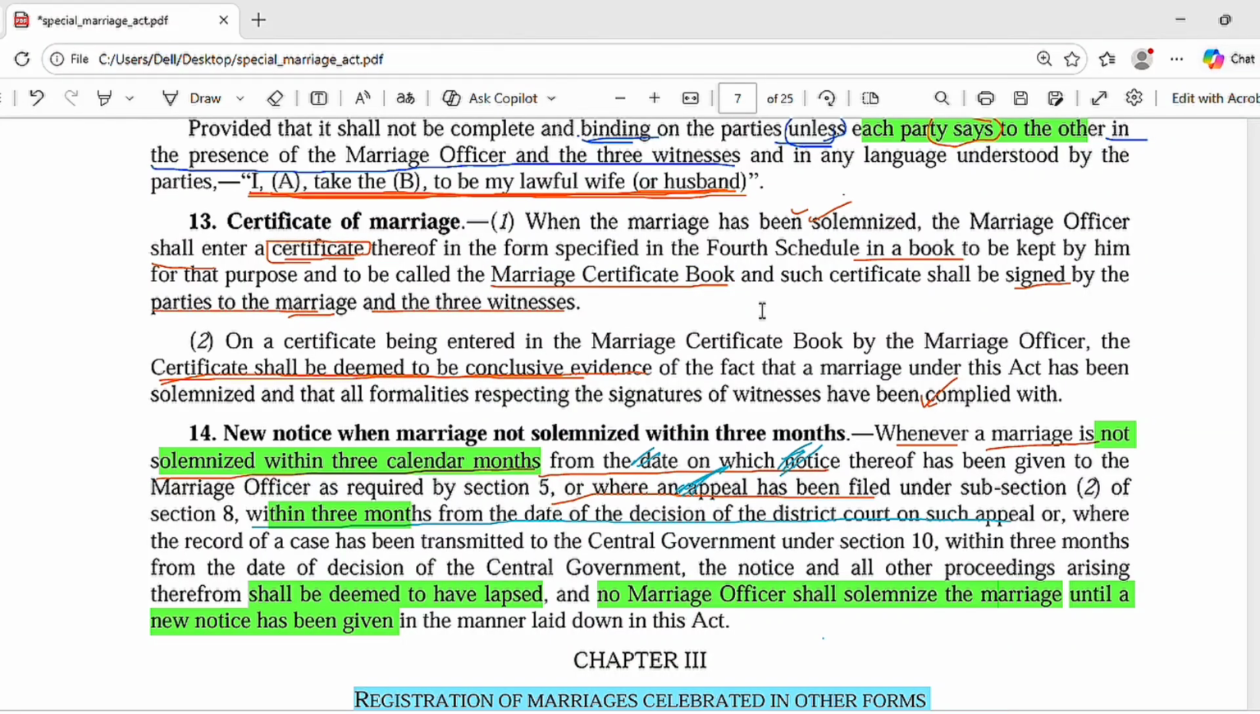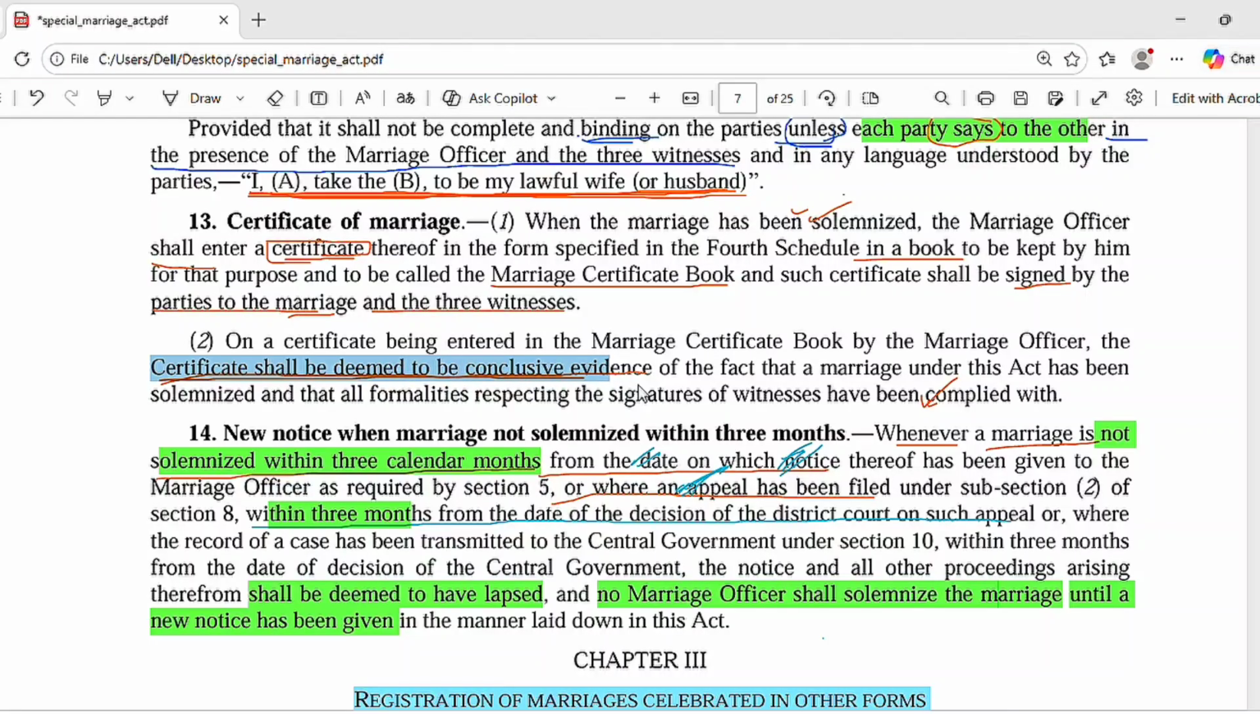And the marriage certificate which is given by the marriage officer under section 13 of the Special Marriage Act shall be deemed to be conclusive evidence. So this is conclusive evidence. This evidence will be taken in the court.